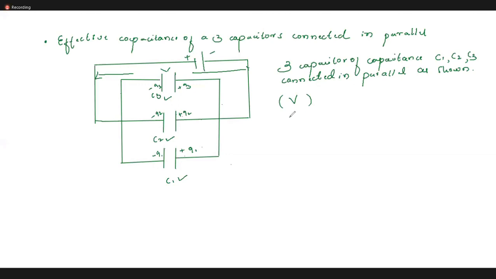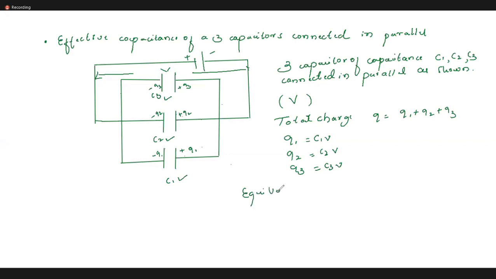So let me write the total charge. Total charge will be Q equals Q1 plus Q2 plus Q3. Q1 equals C1 into V, Q2 equals C2 into V, and Q3 equals C3 into V. Then what is the equivalent capacitance?